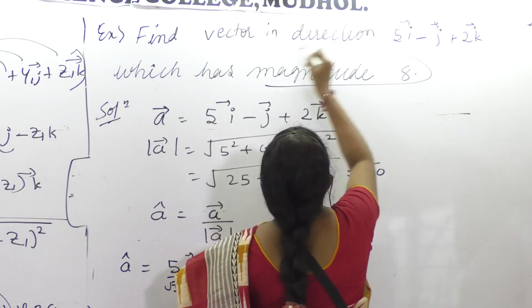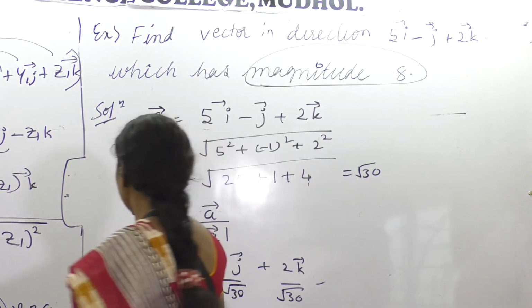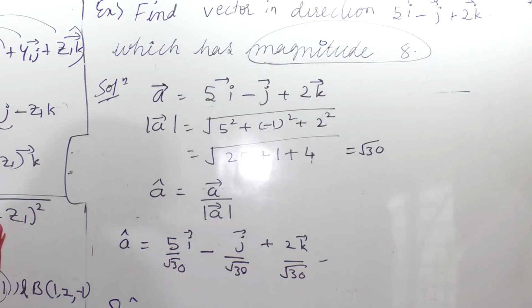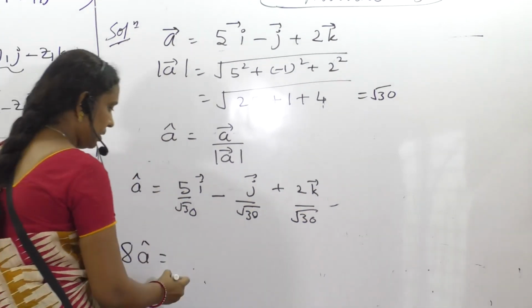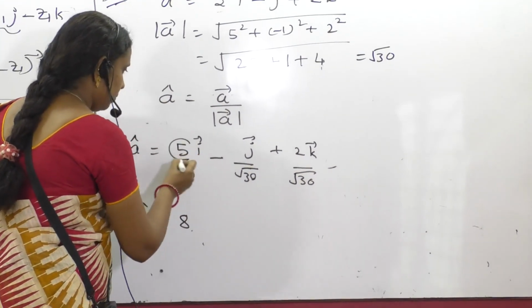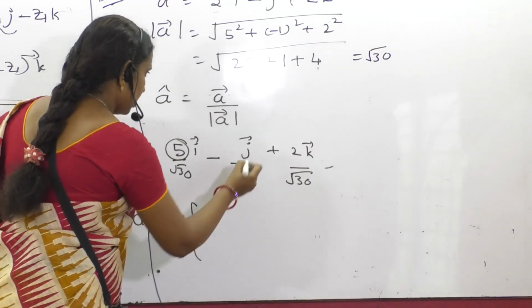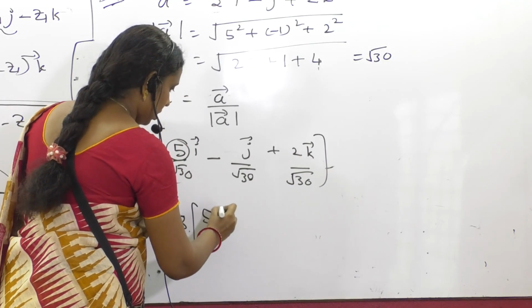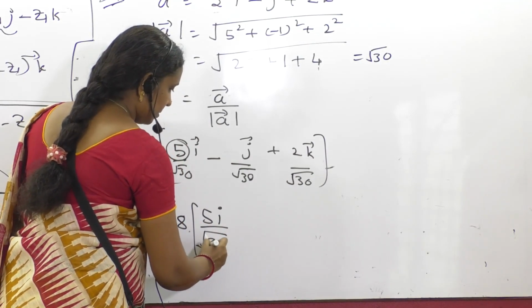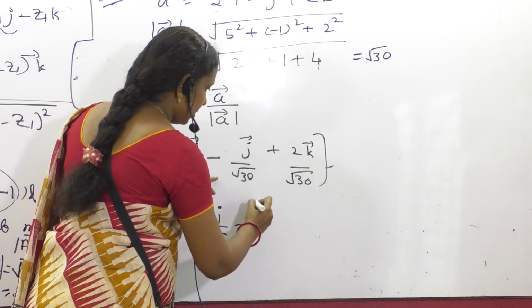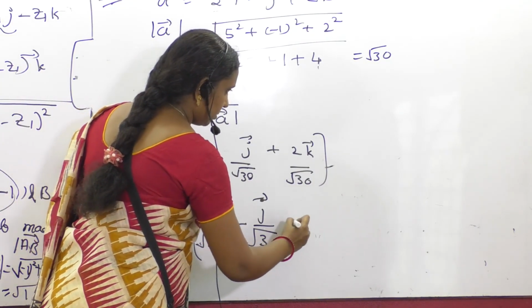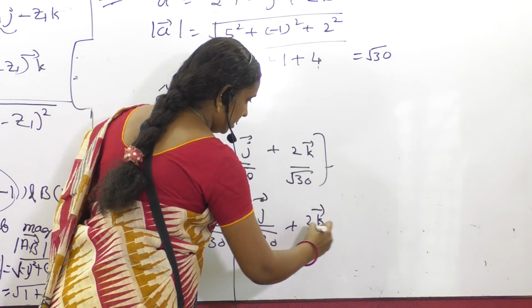Magnitude 8 means we have to find 8 A cap. What does it mean? You have to multiply by 8. That's it. Otherwise, let me take all this at once. What do you say? Is this better? Okay, fine.